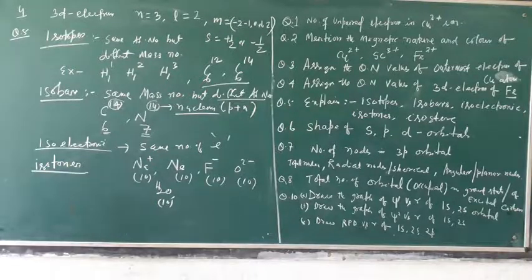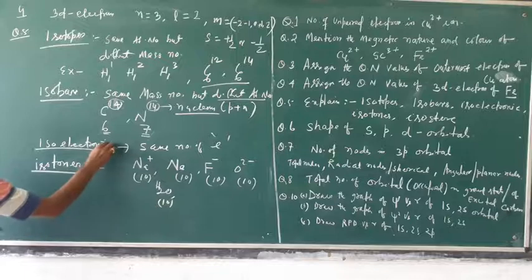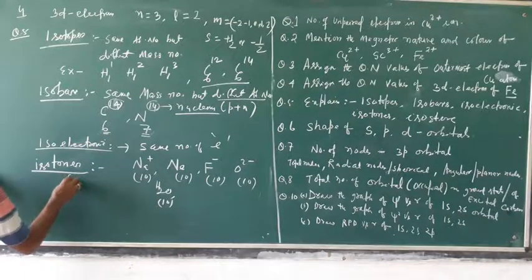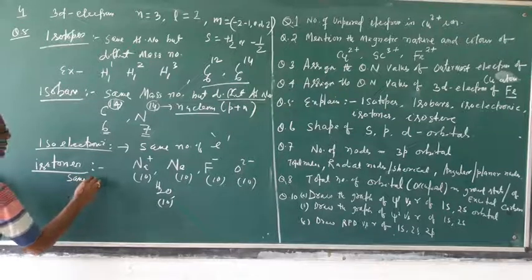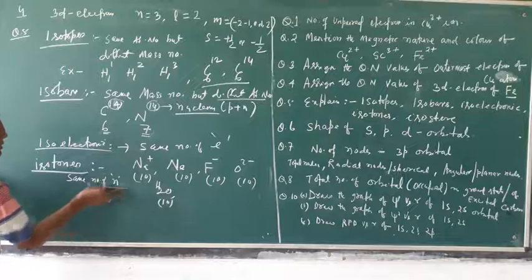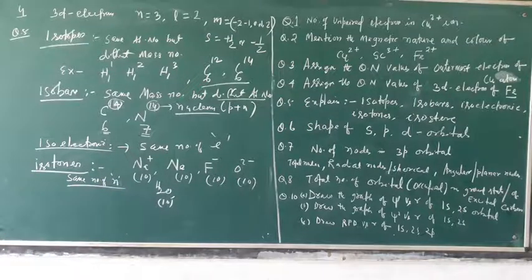What is isotone? Isotone means same number of neutrons. Neutrons are equal.